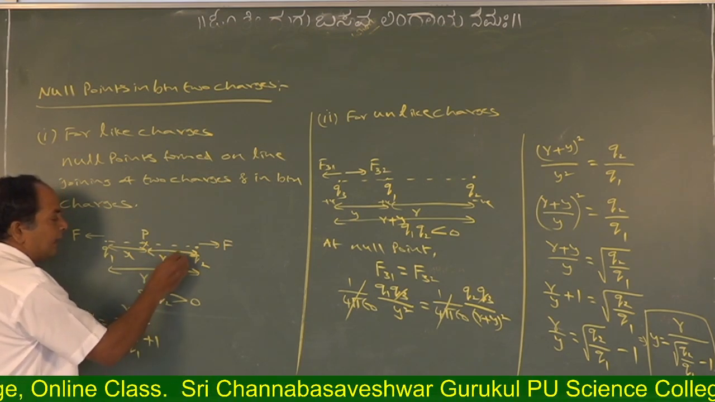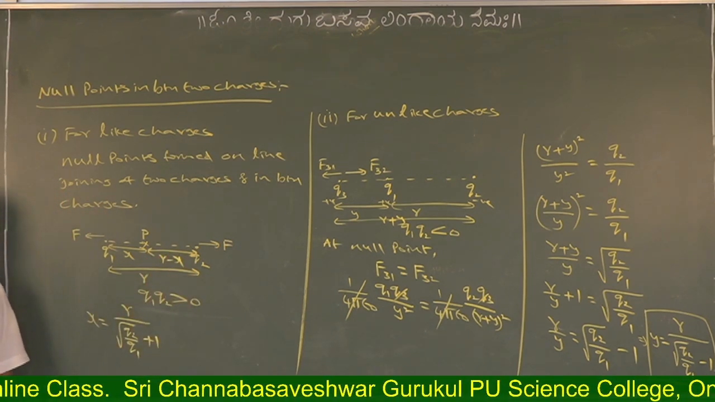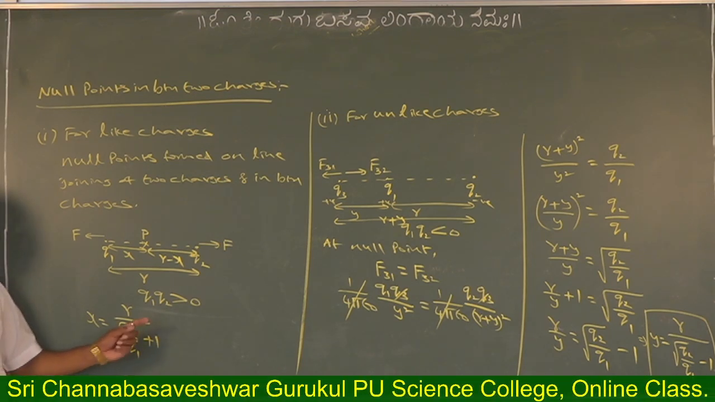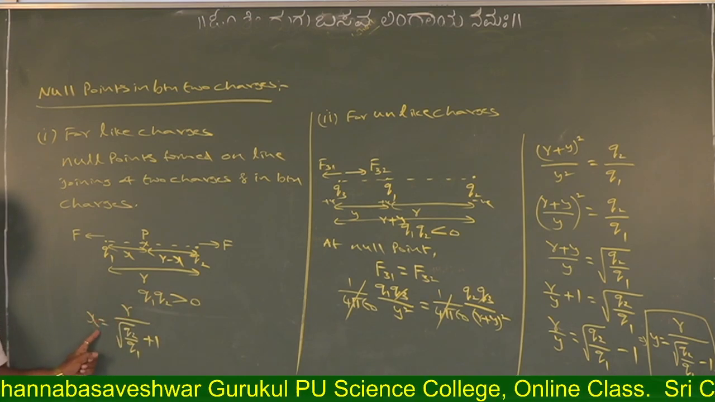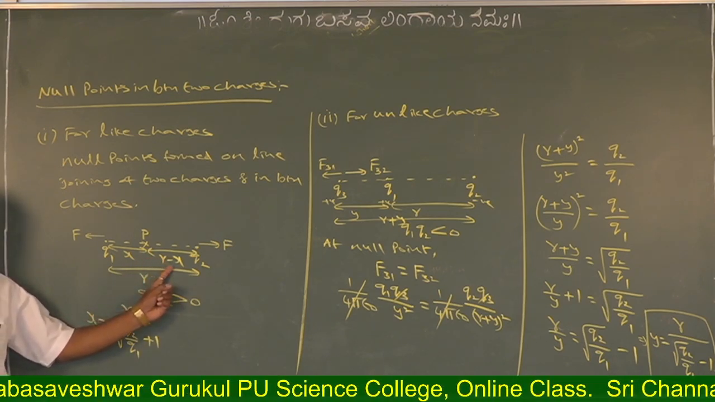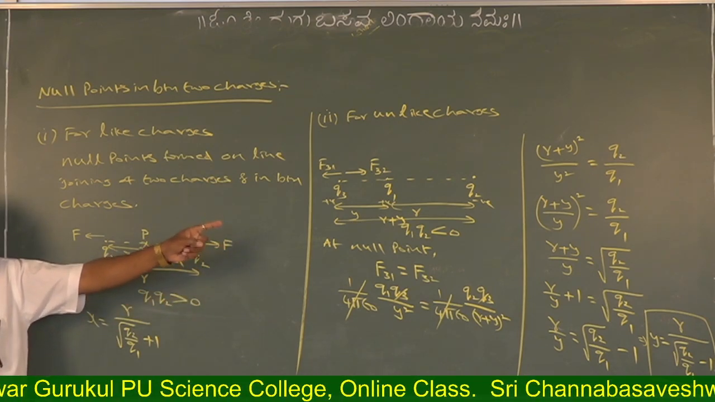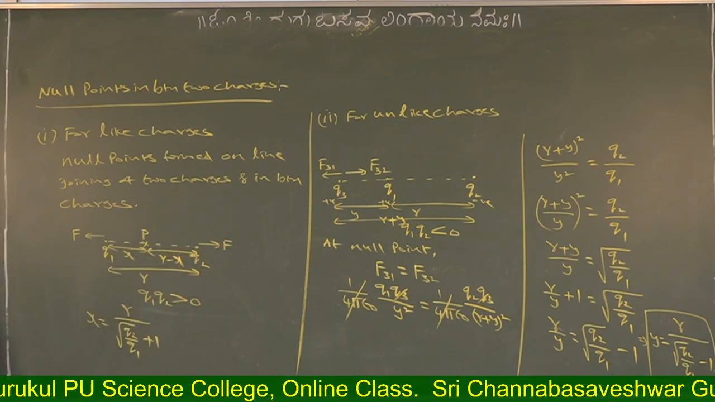R minus X. Generally they may ask only from Q1. If Q2 is asked, simply find Y. After finding X, R minus X is the distance from Q1. After finding Y, for Q2, R plus Y is the distance.